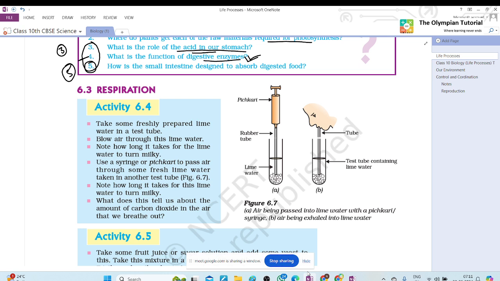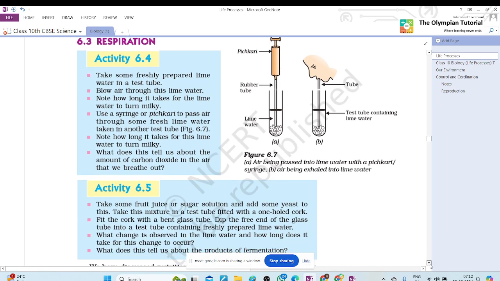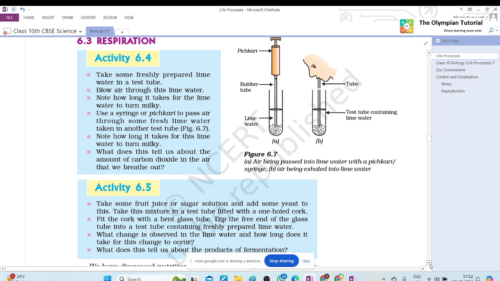Quick lime is CaO. As we are taking lime water, it is Ca(OH)2. When it reacts with carbon dioxide, it forms calcium carbonate, which is milky, white in color. Okay. Tanya, read activities 6.4 and 6.5.